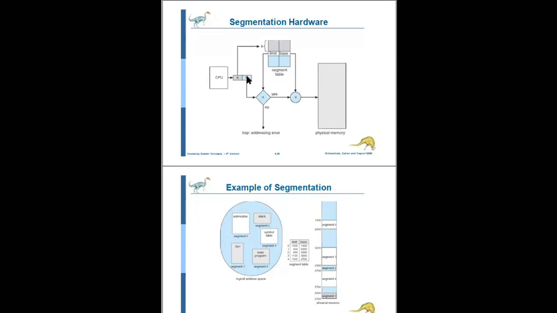If the segment offset is not less than the limit register, it goes to an addressing error.